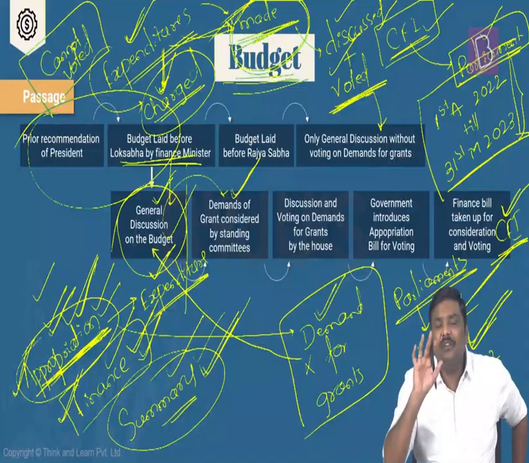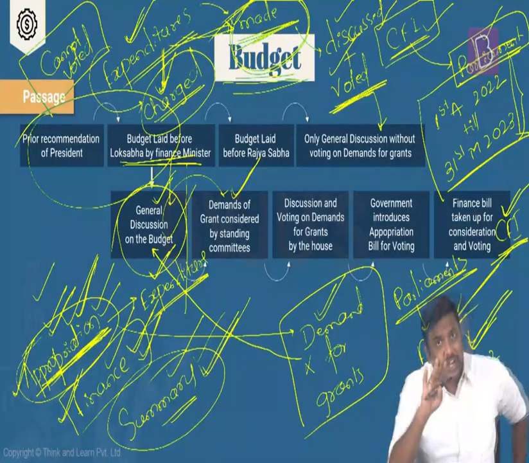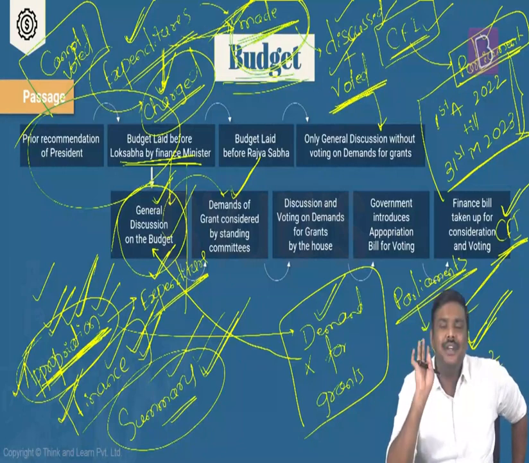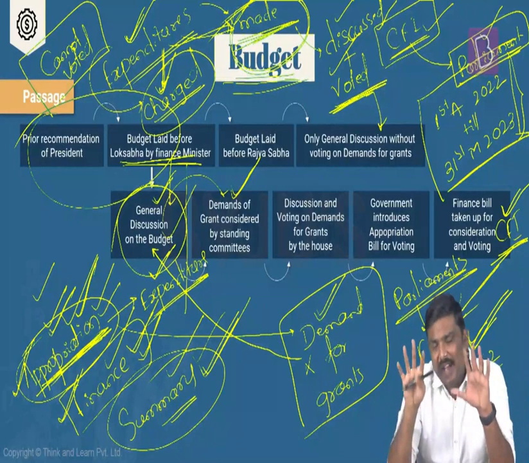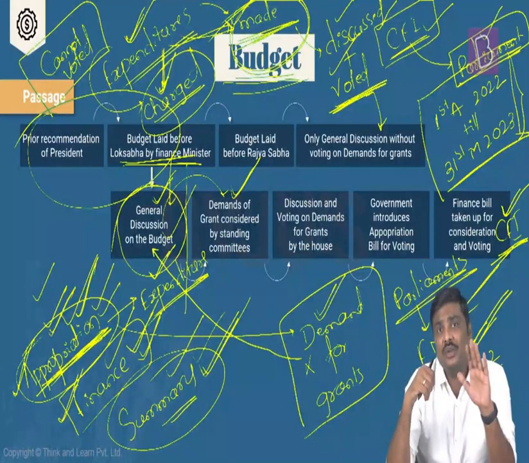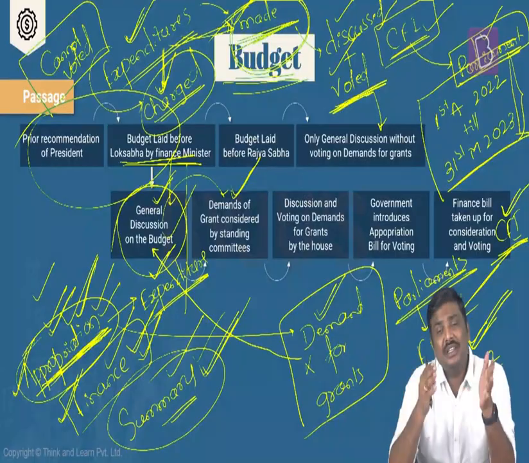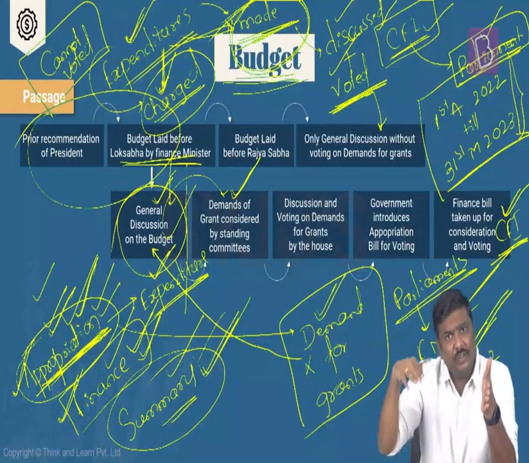Now, some of you might be thinking, sir, is only one budget presented in 1 year? Not necessary. Generally, the practice is one budget is presented. But in a particular year, let's say hypothetically, in the month of April and May, elections are there. Now, the government wants to announce the budget for the next financial year, but this is an outgoing government because they are going to announce the budget in the month of February, but for the next financial year.